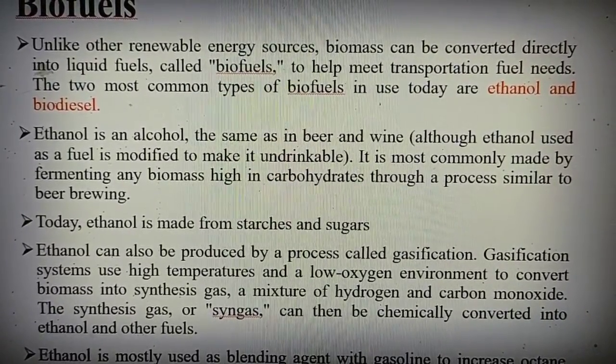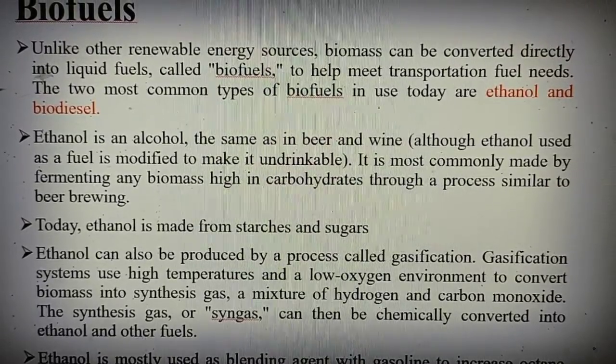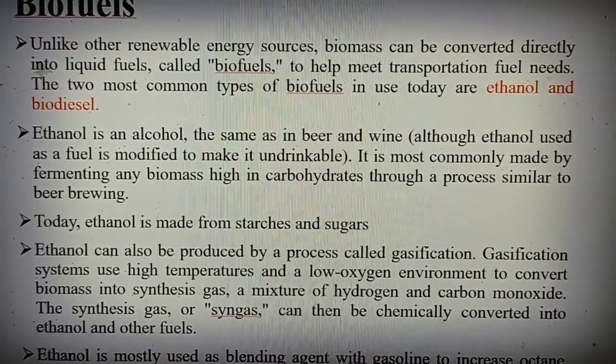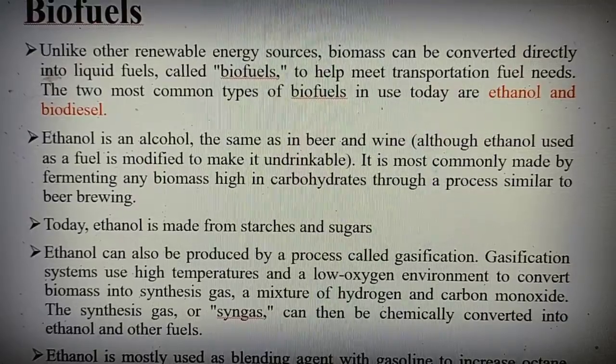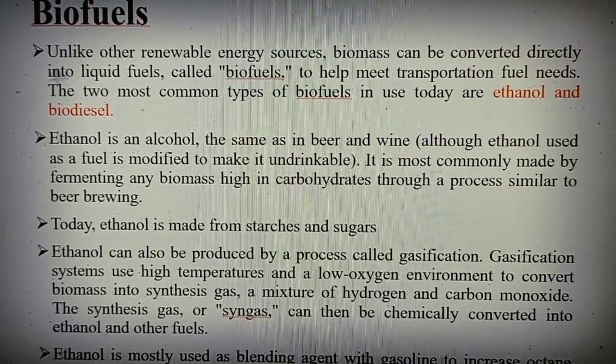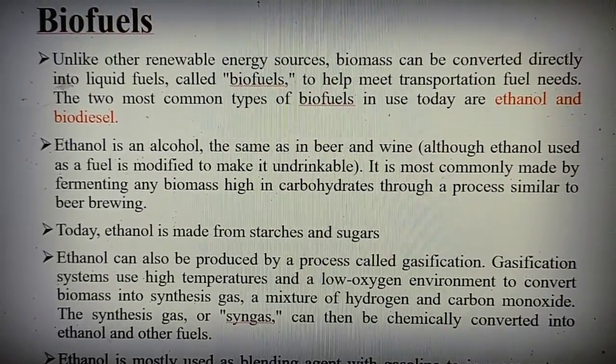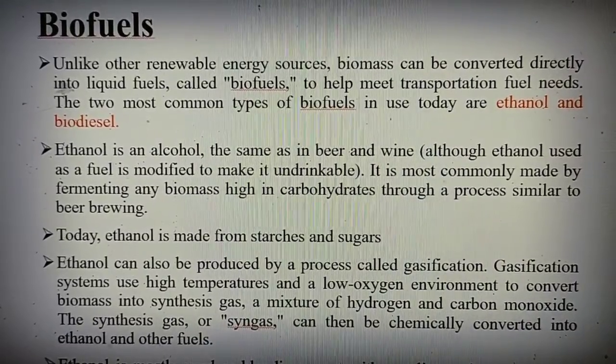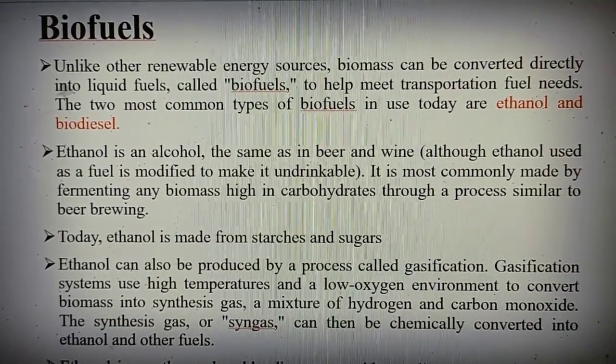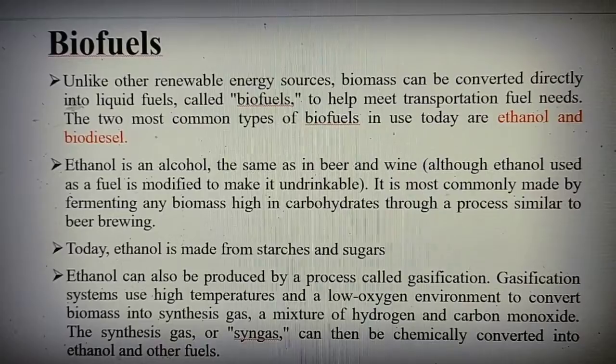In the fermentation method, the biomass is converted into biofuel through microorganisms, that is, a chemical breakdown of compound substances into biofuel by the microorganism. Another one is gasification.